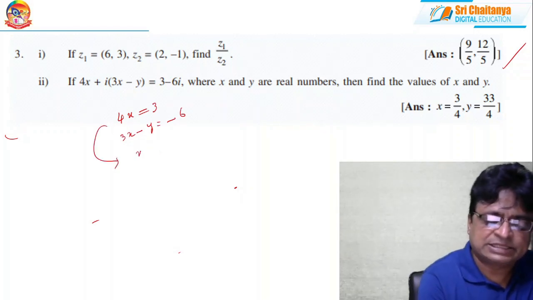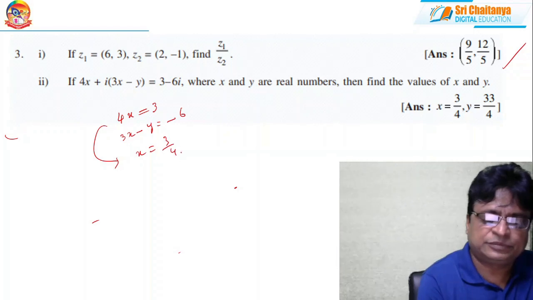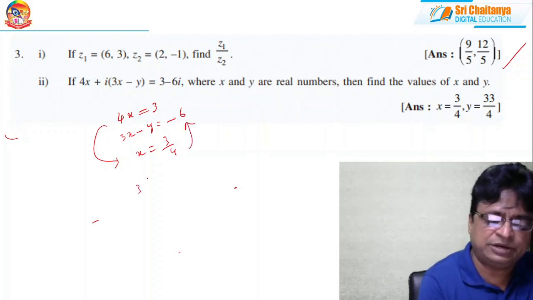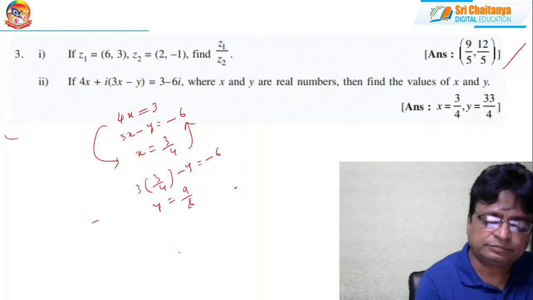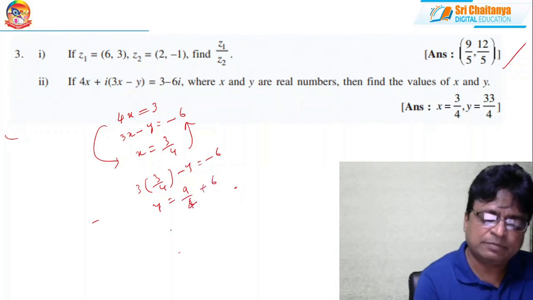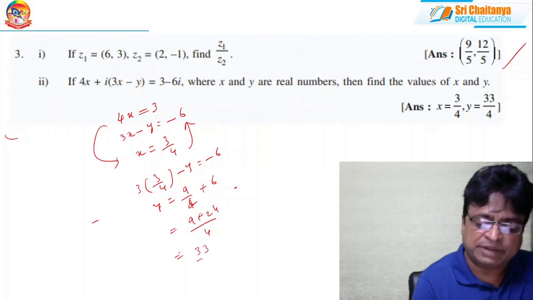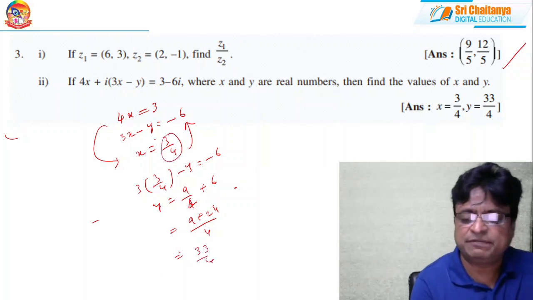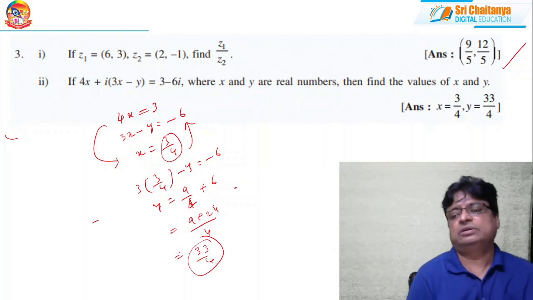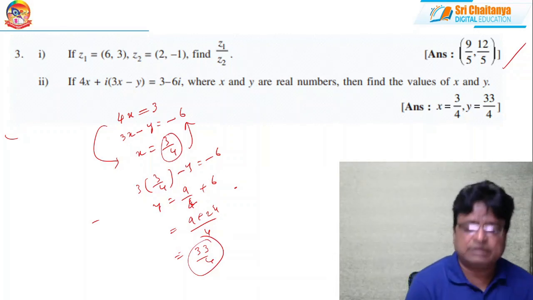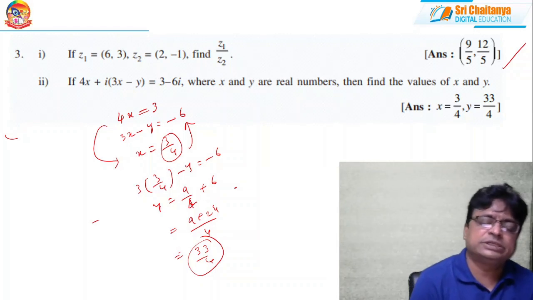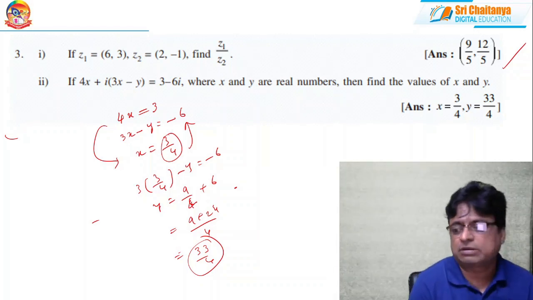So from this, x is equal to what? 3 by 4. You substitute this value here. So 3 into 3/4 − y = −6. So y = 9/4 + 6. That means (9 + 24)/4, that is 33/4. So my x is 3/4, y is 33/4. That's all. I think these are all the basic elementary operations and applications of basic operations on complex numbers.